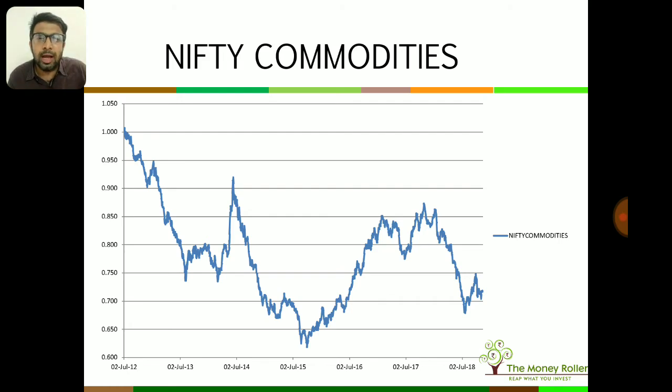It is forming some kind of a bottom here, but I don't know whether this would be the right time to enter this, or should we wait more. So maybe our next month's report will give us a better clue on how this sectoral cycle is performing with respect to the Nifty. But it's a clear case of a cycle that is bottoming out and not a cycle that is topping out. That is something that you can definitely realize from this chart.